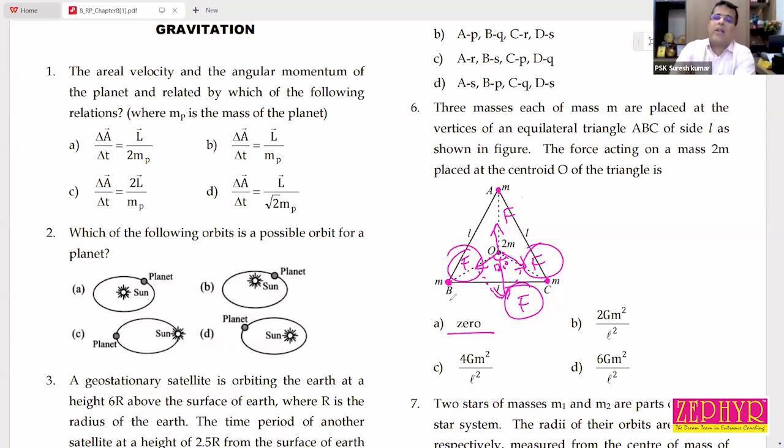When you find the resultant of any two of the forces, their resultant is F. That F is opposite to the other one, F. So F and F will cancel. So the net force acting on a body at the centroid of the triangle must be 0.